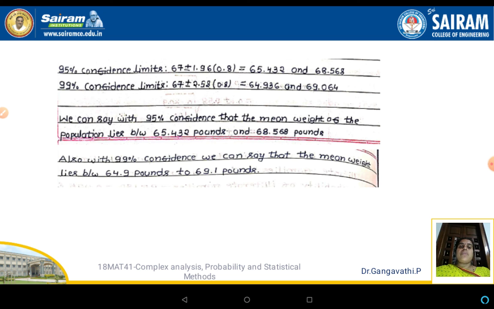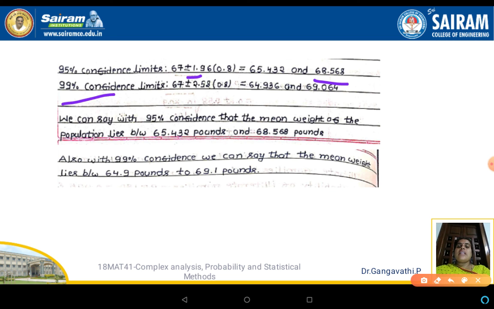Sigma by square root of n value is 0.8, and x bar value is 67. We substitute. On simplifying this, once we take positive and once we take negative. When we take negative, it is 65.432, and when we take positive, it is 68.568. That is in 95% confidence limits.